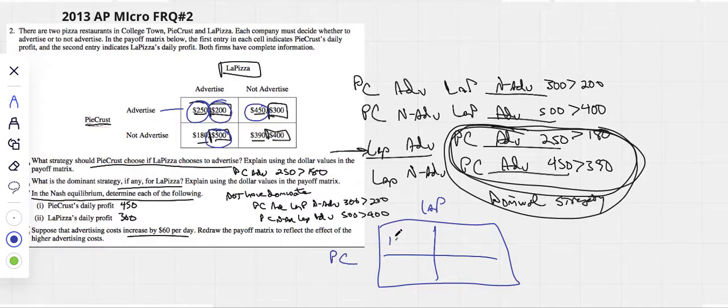Obviously, 250, 190, 200, 140, 450, 390, and 300 would stay the same, as would 400 and 390, and 500 would be reduced because it's an advertised one, to 440. Thanks, my brain's moving slow today. And 180. So we would just redraw it, making sure all of the advertised ones had been reduced by 60 because advertising cost increased by 60. Anybody who advertises had to pay more money.